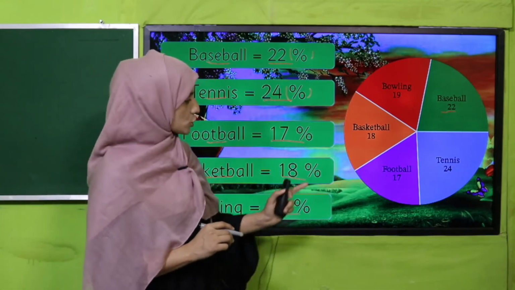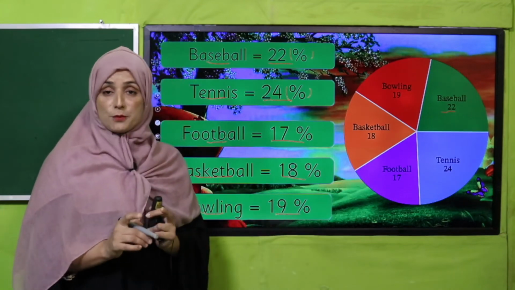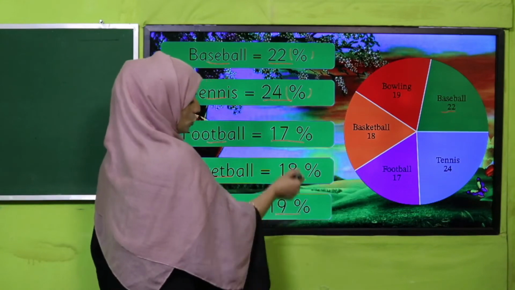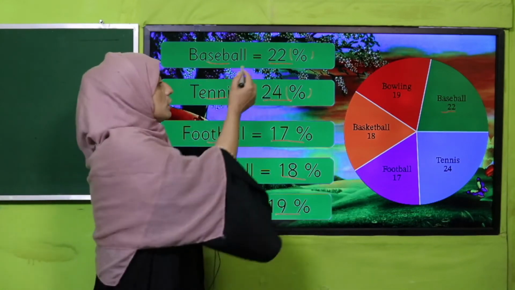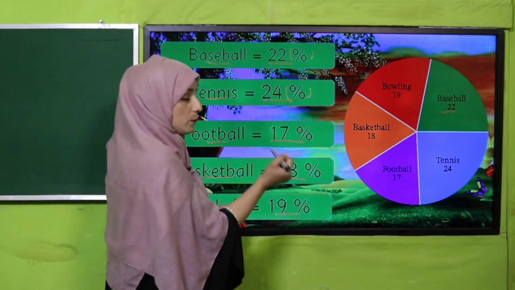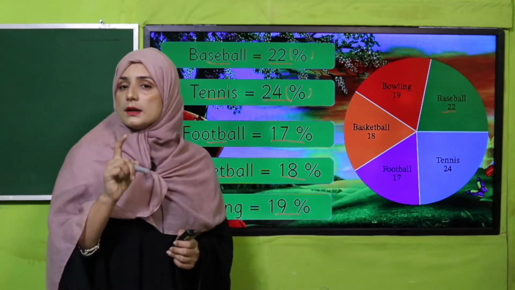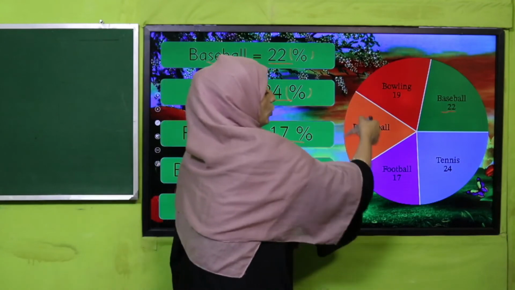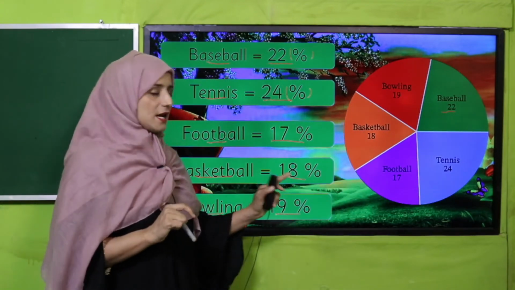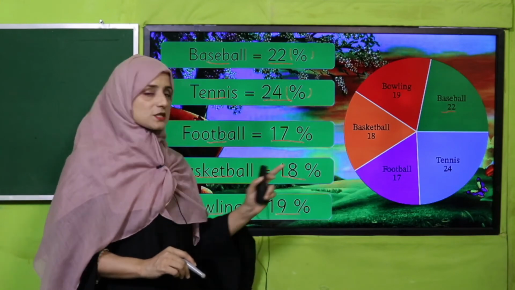These are showing parts in the shape of a pie chart. When we add them up, my dear students, you can count also: 22 plus 24 plus 17 plus 18 plus 19 is equal to 100. So this whole is making 100. Keep this in mind, my dear students, that's why we are using the percentage form.